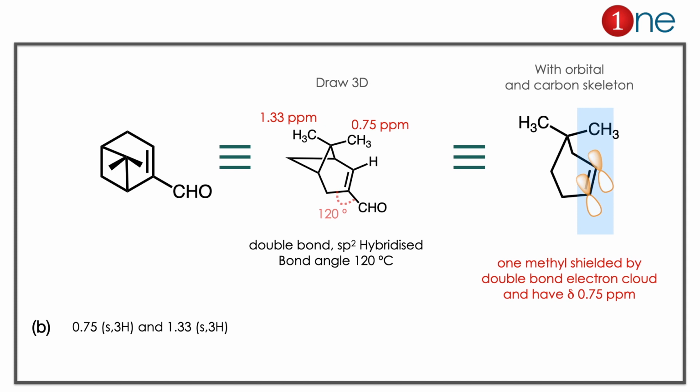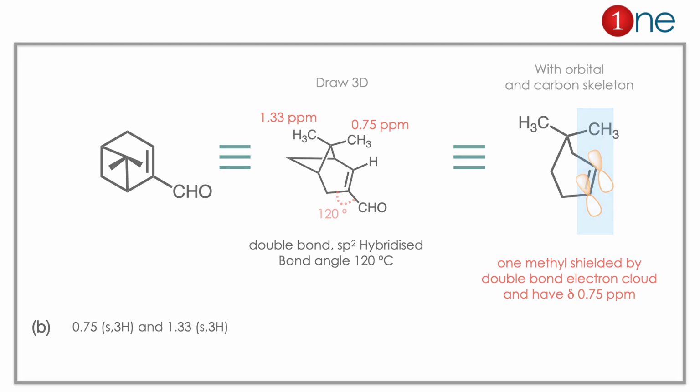So the shielded one will have the lower value, which is 0.75. The unshielded one will have the normal value, which is 1.33. The answer is clearly B there, 0.75 and 1.33. Here the concepts you have to learn are, you have to imagine the structure in 3D with bond angle. Second thing is shielding reduces the chemical shift values.